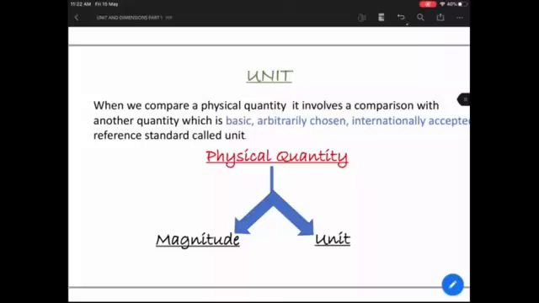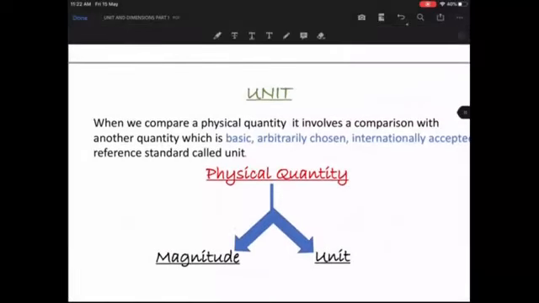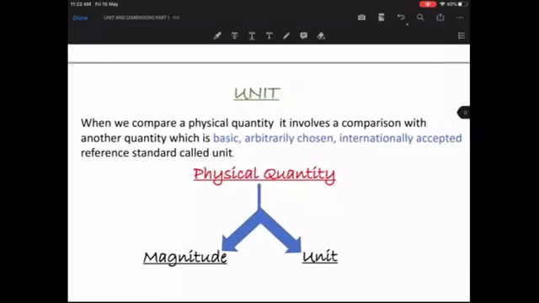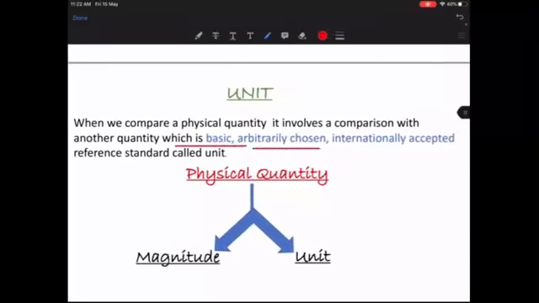When we compare a physical quantity, it involves a comparison with another quantity, which is also basic, arbitrarily chosen and internationally accepted. So a unit has to be basic. Basic means the smallest unit. It has to be the standard one.